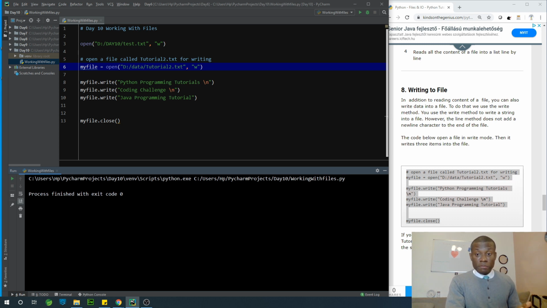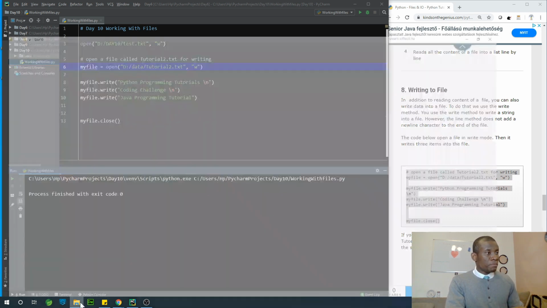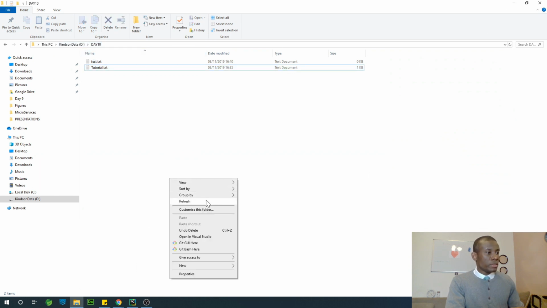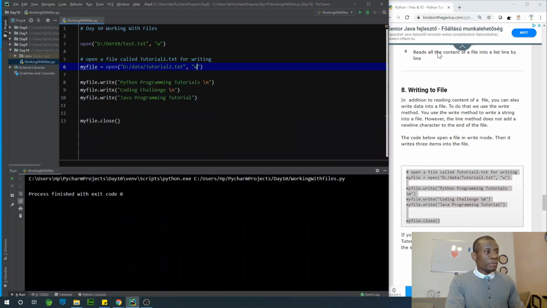Okay, so everything worked fine. Let's go check. Oh, nothing happened. So what happened here? Refresh. So you're supposed to create a file, okay, it created it in the data folder. Actually, I want it in the 10, right here.